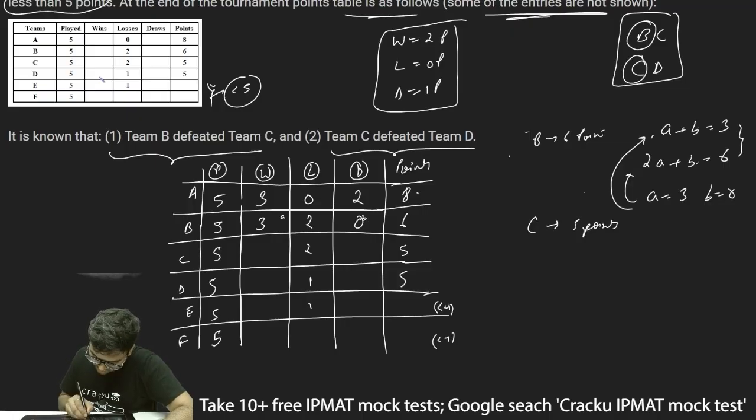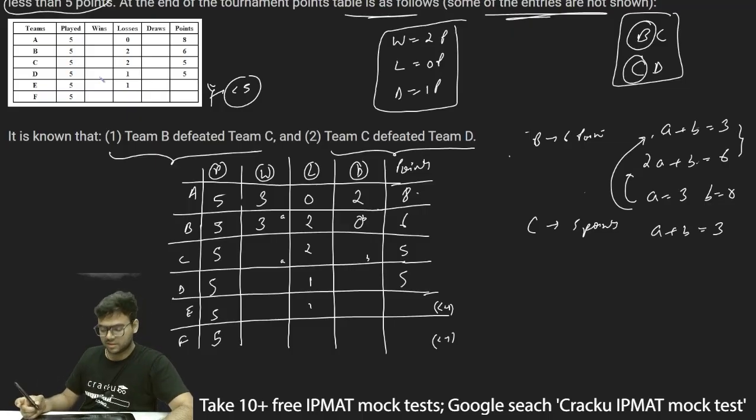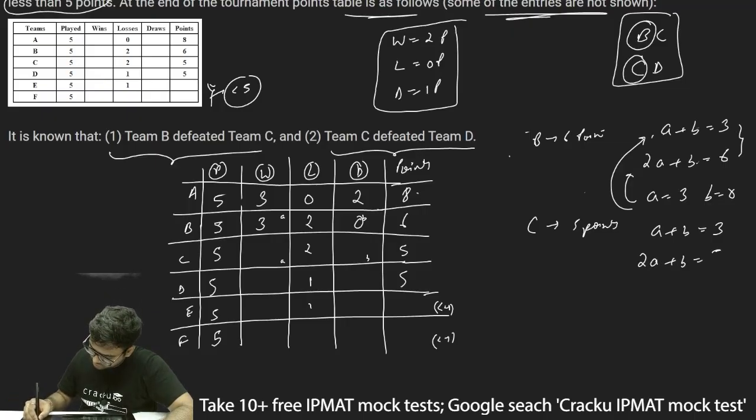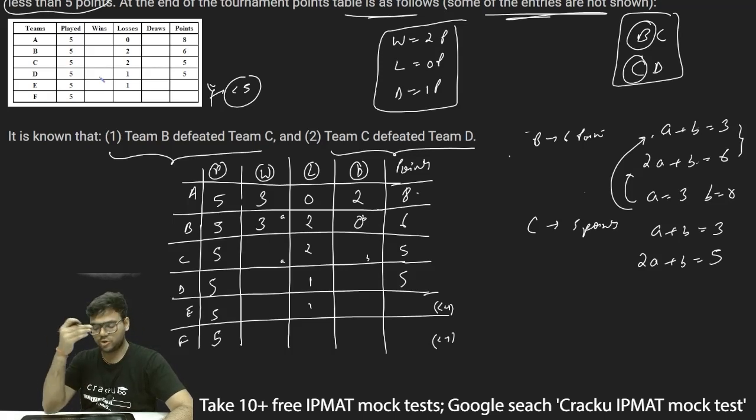There are 2 losses. So again I can say this is, let's say, A and B. So A plus B will be, since there are already 2 losses, A plus B should be equal to 3. Now for a win there are 2 points and for a draw there is 1 point. So 2A plus B should be equal to 5 because the total points is 5. So the number of points will be 2 into A, plus for a loss there are 0 points, so 0 into 2 will be 0, and for a draw it is 1 point, so B into 1.